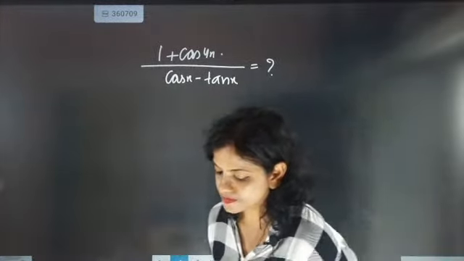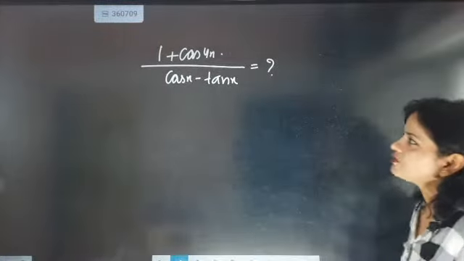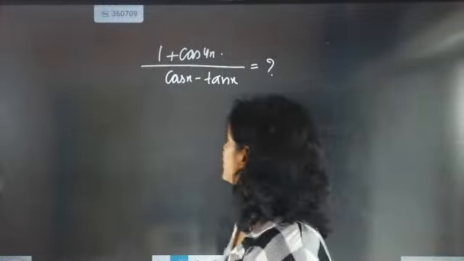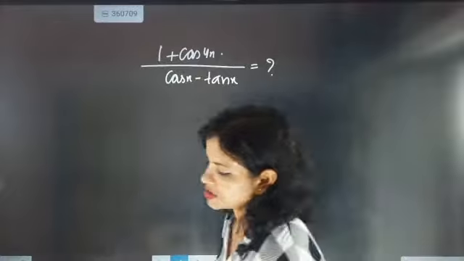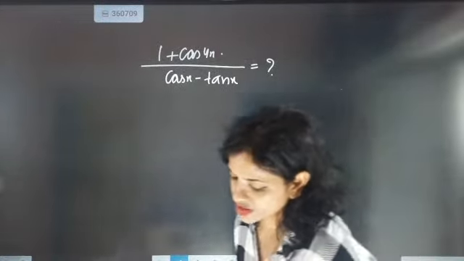Go for this question. Solve it. 1 plus cos 4x by cos x minus tan x.